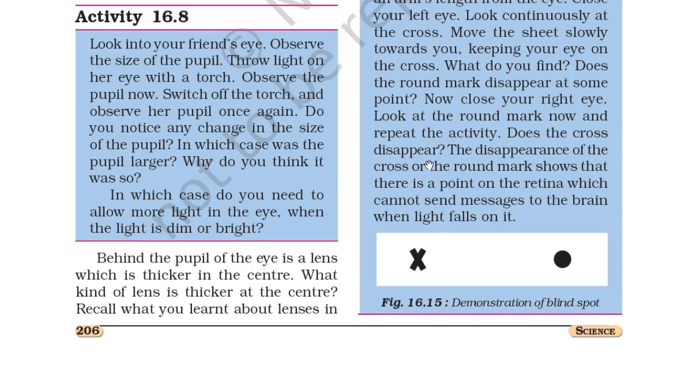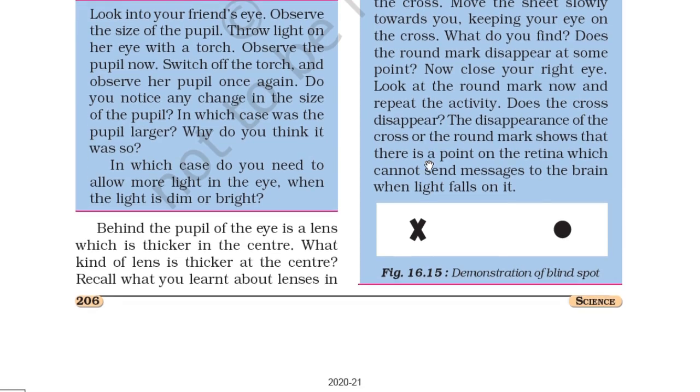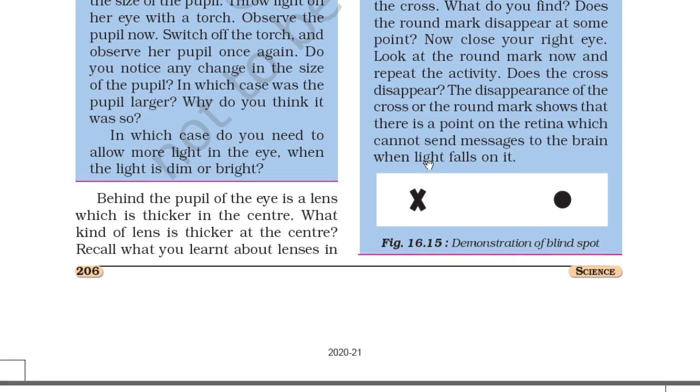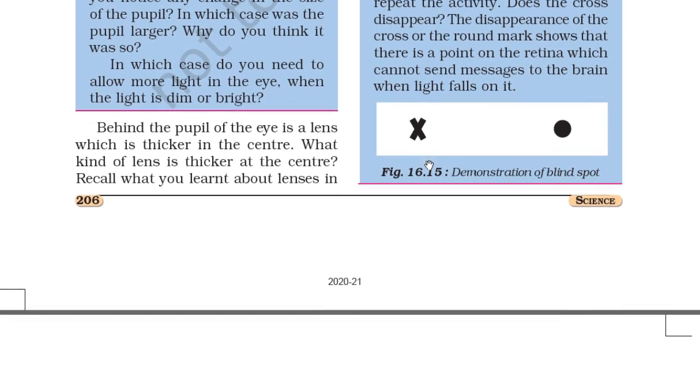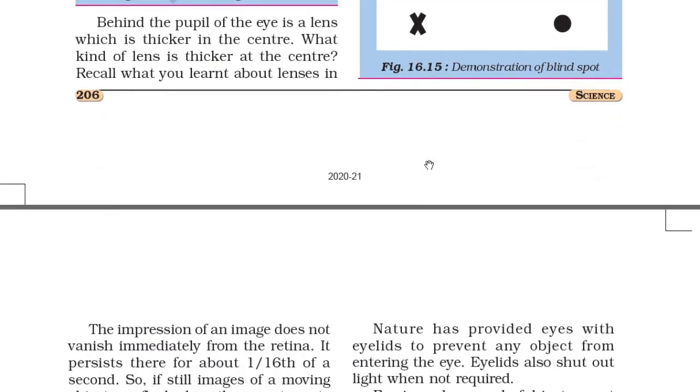Does the cross disappear? The disappearance of the cross or the round mark shows that there is a point on the retina which cannot send messages to the brain when light falls on it. So this figure showed the demonstration of the blind spot.